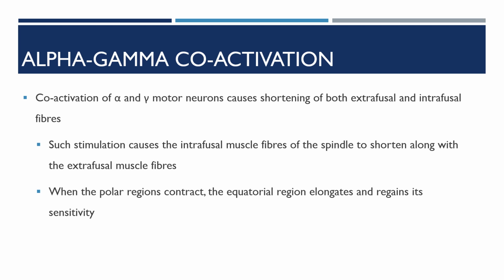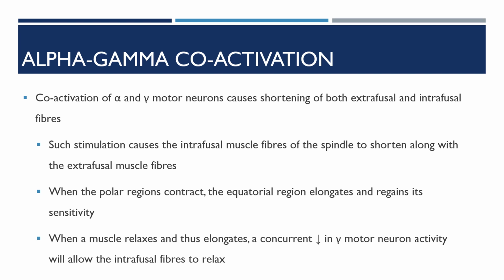As the polar regions contract, the equatorial region, that is the central part, elongates and regains its sensitivity. So that stretches the center part. When the muscle relaxes and thus elongates, a concurrent decrease in the gamma motor neuron activity will allow the intrafusal muscle fibers to relax. This is at the end.